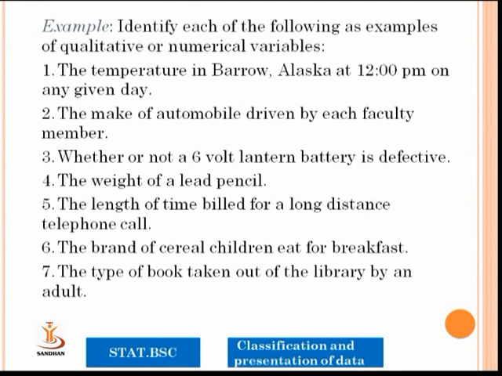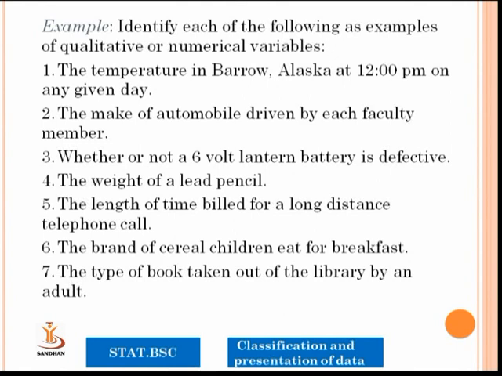As per the example, identify each of the following as an example of qualitative and numerical variables. The temperature in Barrow, Alaska at 12 pm on any given day. The make of automobile driven by each faculty member.